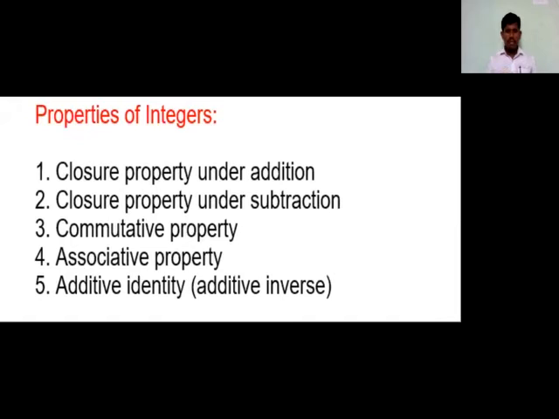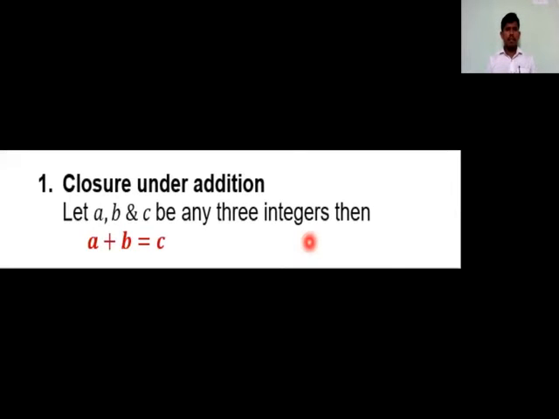So what does that property say? Closure property under addition. Let A, B, C be any three integers. Then A plus B equals C. This says the sum of any two integers is another integer. If you add any two integers, you will get an integer itself.